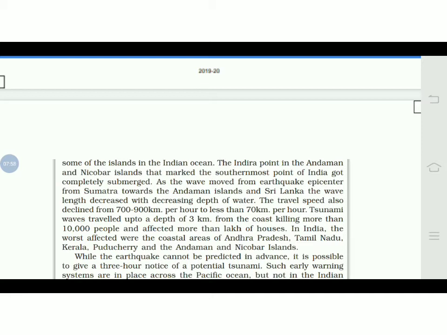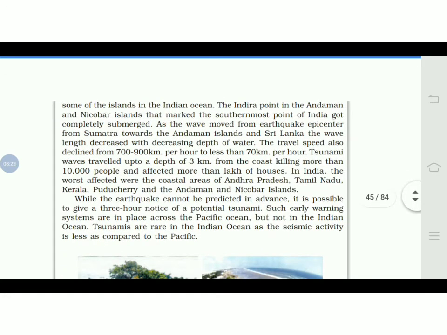Mainly many islands of the Indian Ocean were washed off. Indira Point in the Andaman and Nicobar Islands, which marks the southernmost point of India, was completely submerged, completely in the water.